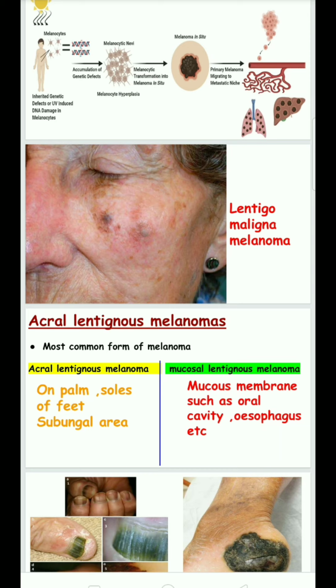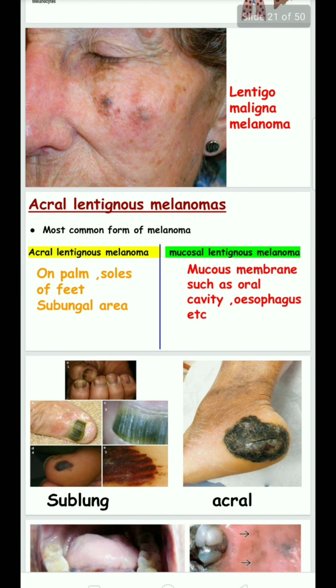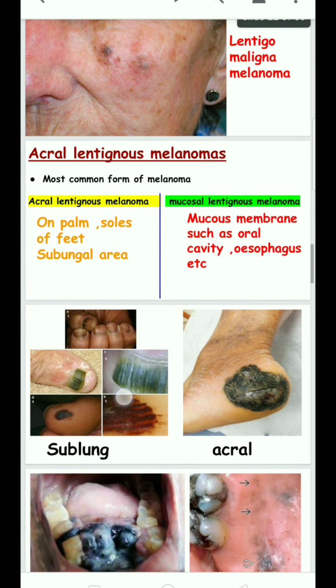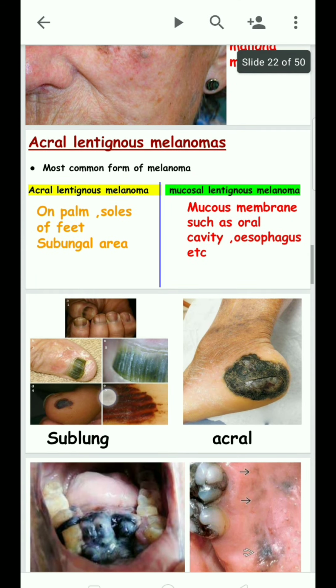Acral lentiginous melanoma is the most common form of melanoma. It is divided into two entities. One is acral lentiginous melanoma, present on the palms, soles of the feet, and subungual area.